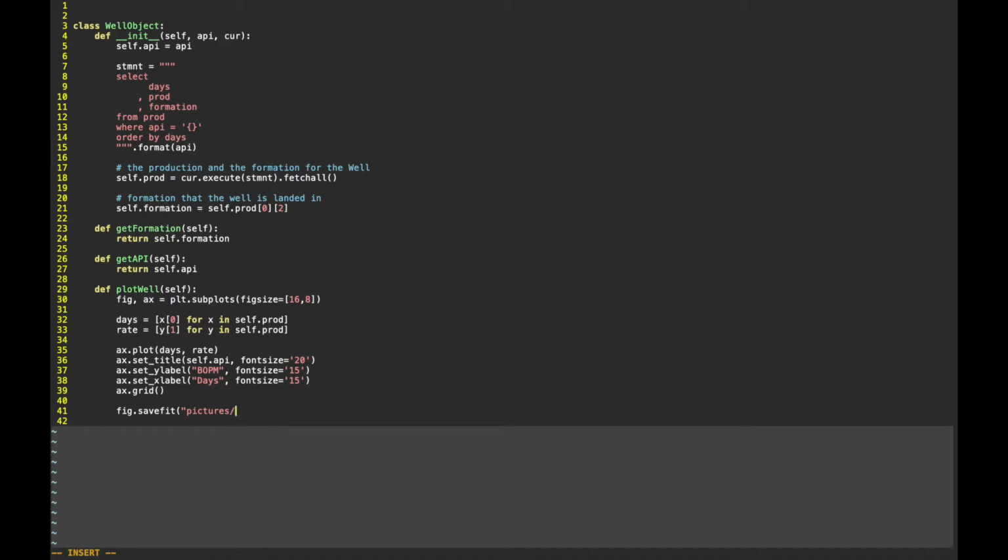Okay, we're going to save all the pictures, little PNGs, to a directory. Glad we saved our API as an instance variable because we can just call it from there in that method, very convenient. And oh yeah, I need to import matplotlib.pyplot as plt, as is tradition.